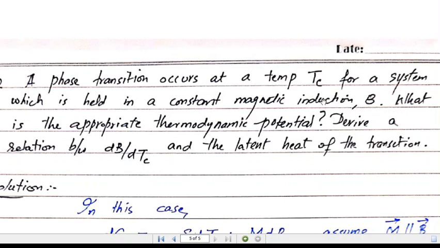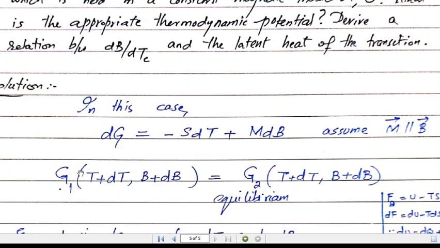So we can follow similar steps to those we followed to find the Clapeyron equation: the free energies at the transition temperature will be equal for both phases. So G1 of T and B and G2 of T and B will be equal to G1 of T plus dT, B plus dB, where T plus dT shows the temperature at some other point on the line, and B plus dB shows the magnetic induction at some other point of this line. So the free energies for both phases will be equal.